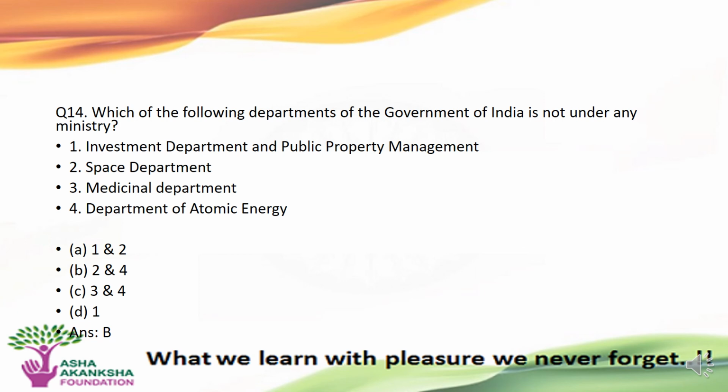The options are: A, only first and second departments are not under any ministry. B, only second and fourth. C, third and fourth. Or D, only first. The correct answer to this question is option B, that is, the second and the fourth departments of the government are not under any ministry.